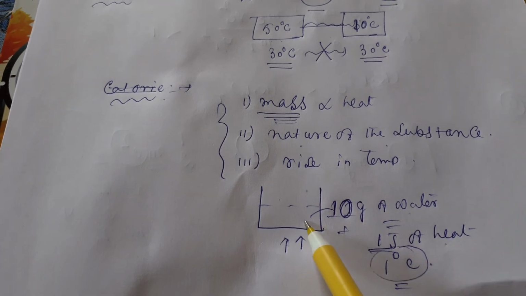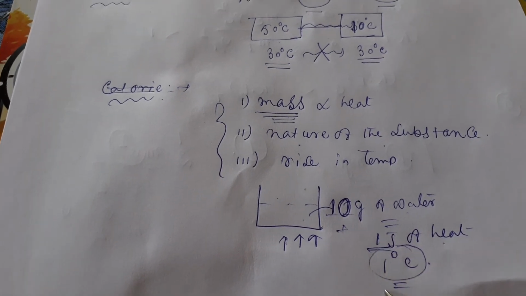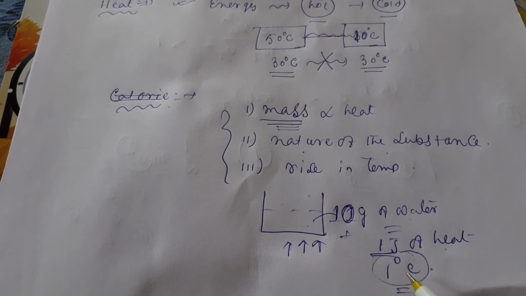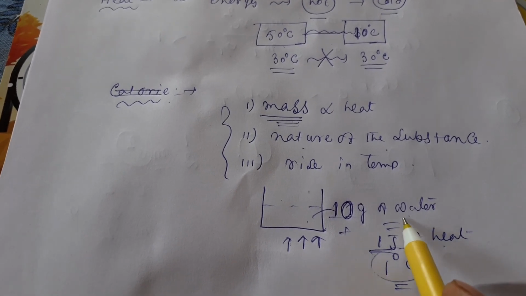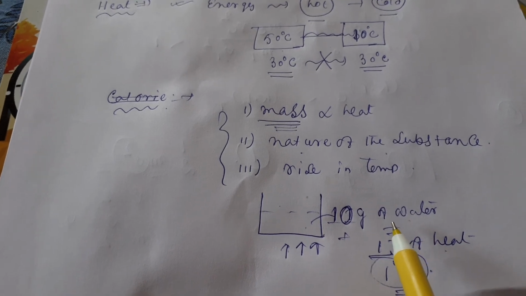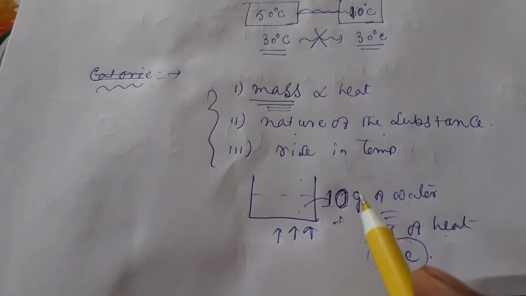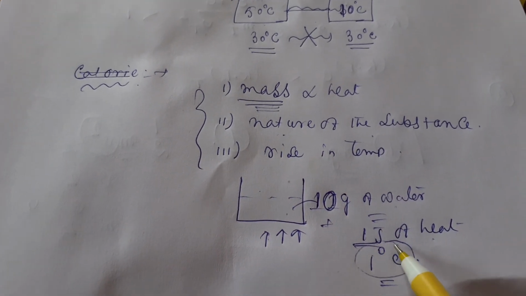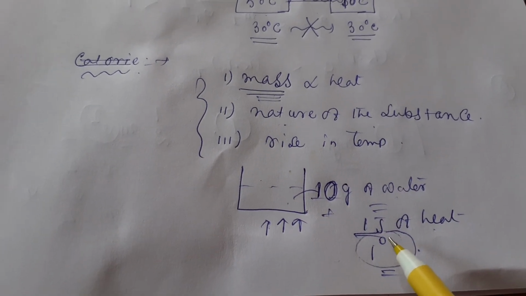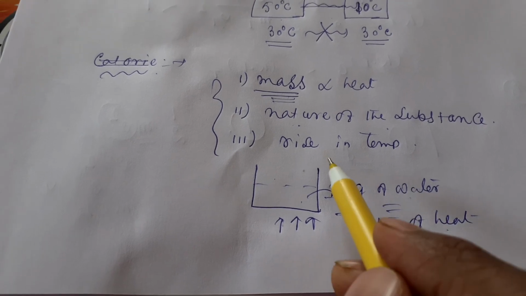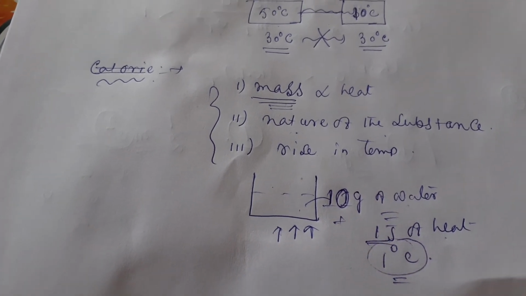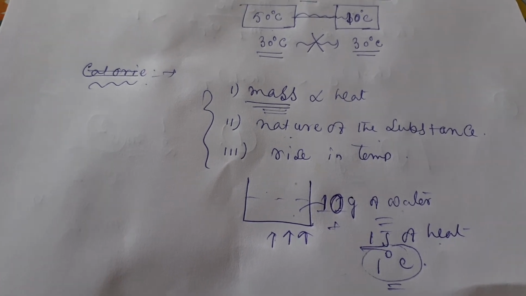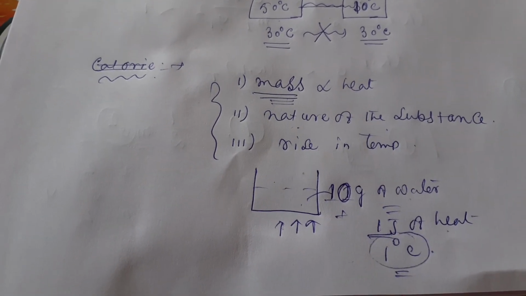Next one, nature of the substance. Suppose here water is present, and a certain amount of heat is required to raise the temperature by 1 degree centigrade. But if in place of water you take some different liquid, then definitely the nature is changing, so the amount of heat required to raise the temperature also changes. So these are the factors on which the heat required to raise the temperature of a body depends. This question is very important.